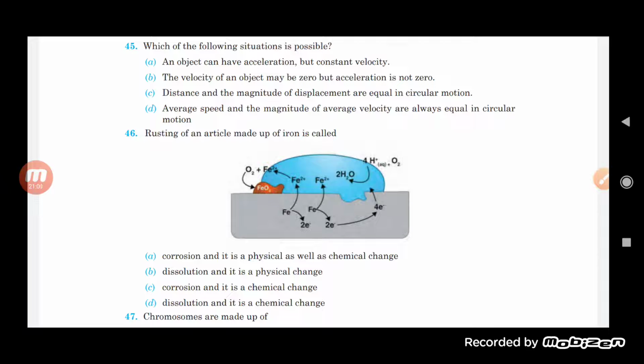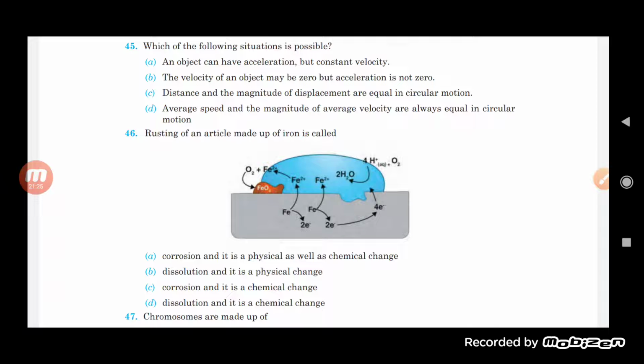So in this one, students, we will say that it is the option B, which is the situation that is possible.